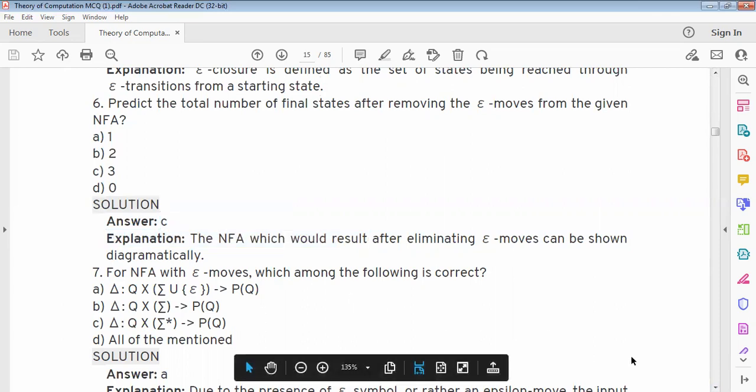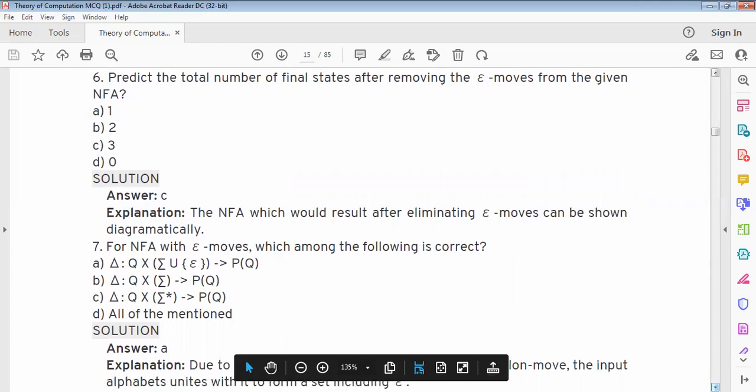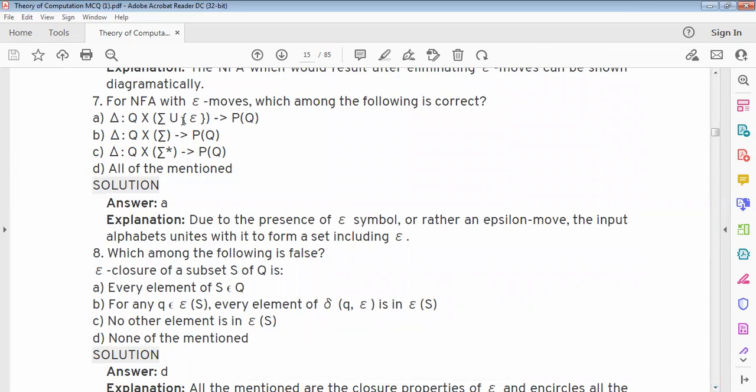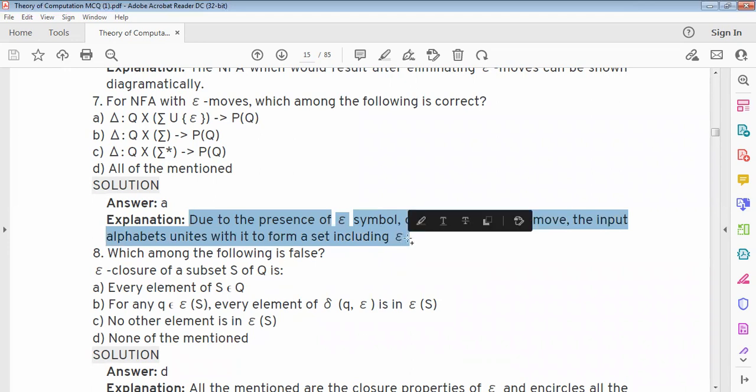For an NFA with sigma and epsilon move, which among the following is correct? A option. Delta is Q times (sigma union epsilon) gives P of Q. Due to the presence of the epsilon symbol, or rather an epsilon move, the input alphabets unite with it to form a set including epsilon.